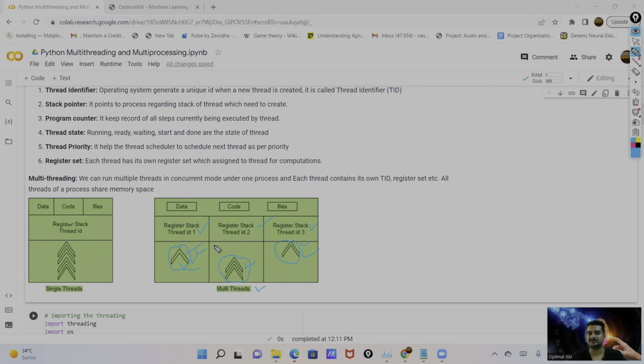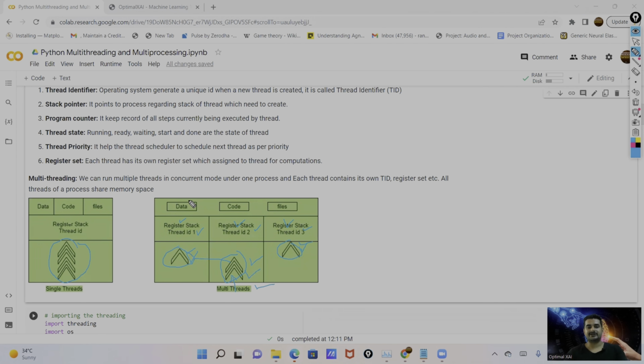This is the example of multi-threading. Each thread has a separate thread ID, a thread identifier. You can see here thread ID 1, thread ID 2, thread ID 3. Each thread also has a separate register set and stack, with separate registers for thread 2 and thread 3 also. These register sets are responsible for assigning the memory and the cores for each thread.